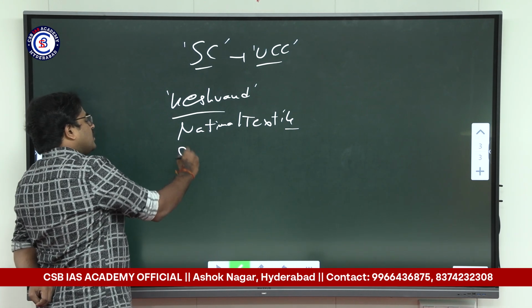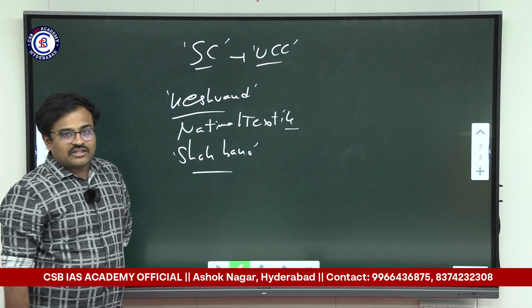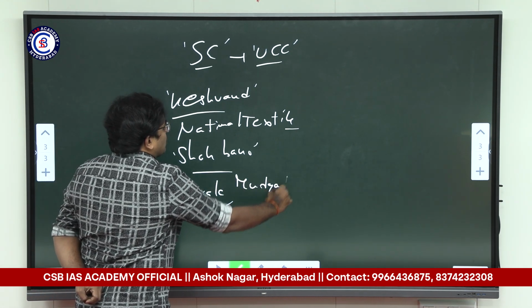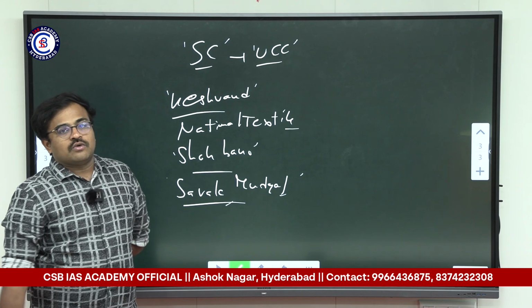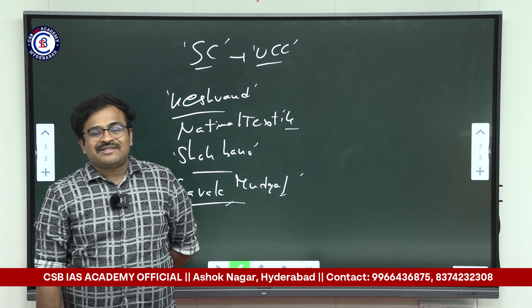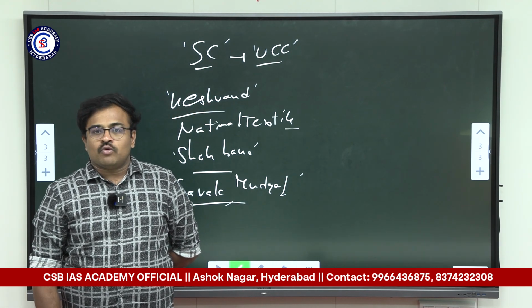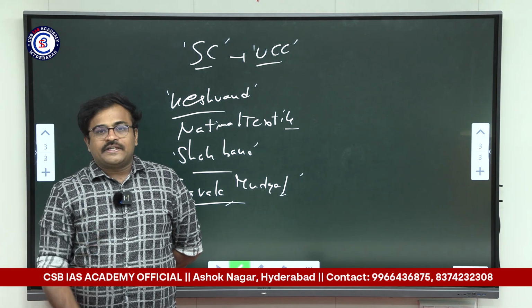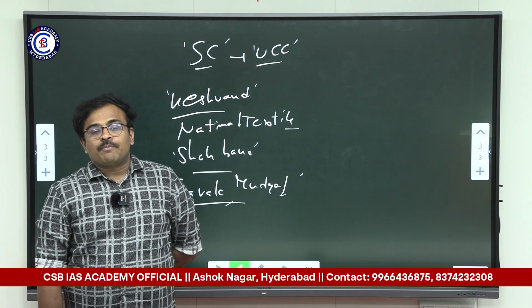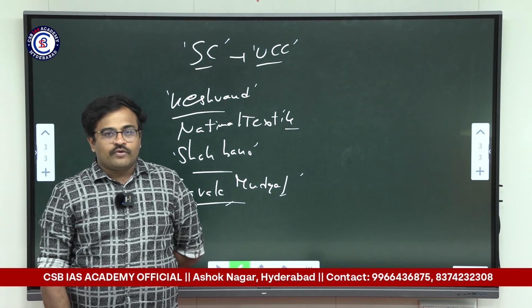Then after that, in the famous Shah Bano judgment, the same stance was taken by the Supreme Court. And after the Shah Bano judgment, even in the Sarala Mudgal case, the Supreme Court has always asked for the implementation of the Uniform Civil Code in India. It has in fact passed many judgments compromising the principles of Sharia in order to give protection to Muslim women. Even though the Supreme Court was saying the same and the Constitution was saying the same, lack of political will and political decisiveness on the part of the political parties led to the delay in the implementation of the Uniform Civil Code.